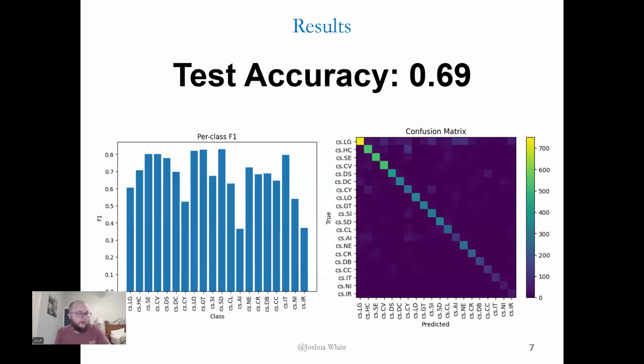Now onto the results. My final test accuracy was 0.69, meaning the model was able to correctly classify 69% of research papers into the correct primary category. While far from perfect, I believe this performance appropriately addresses my problem statement.